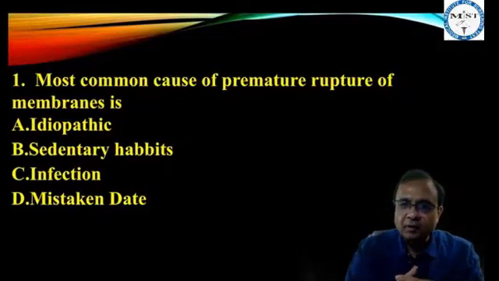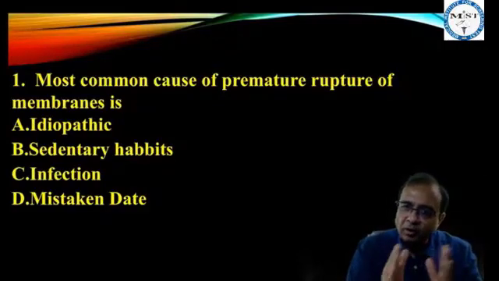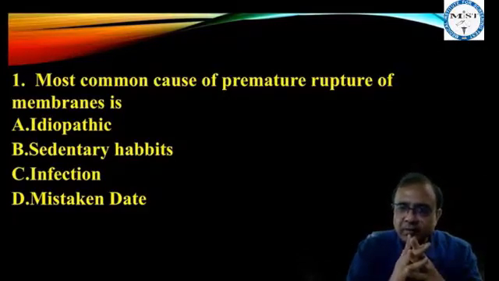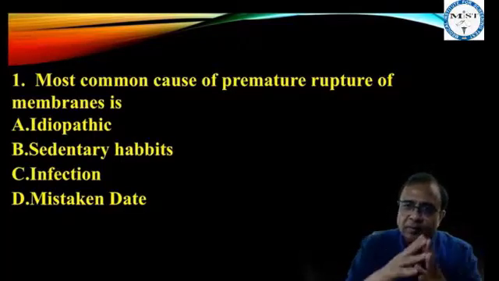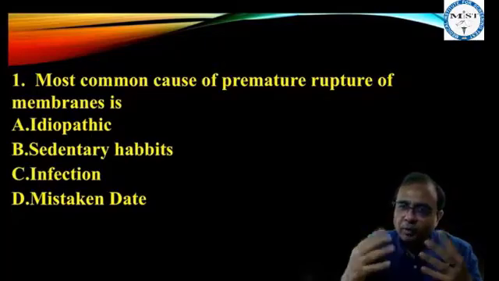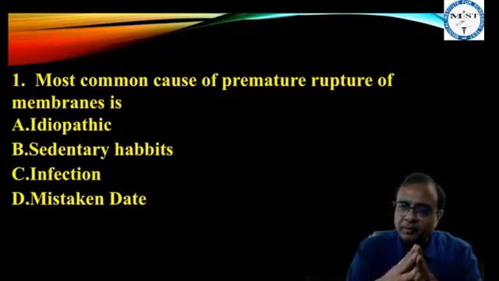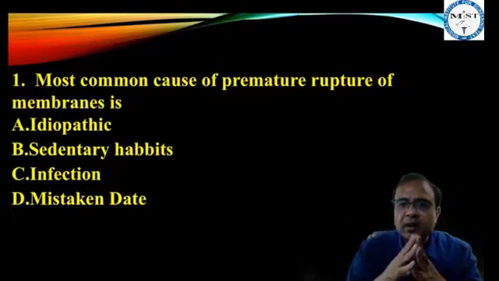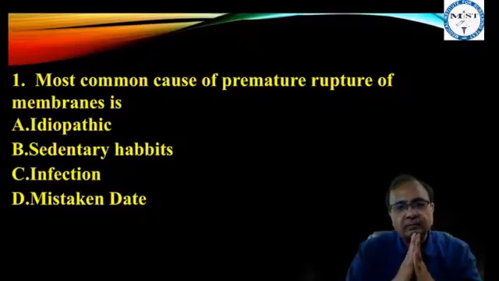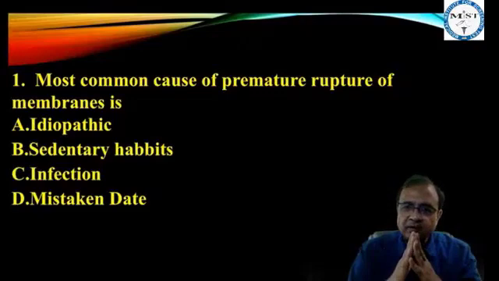Most common risk factor of placenta previa, history of previous placenta previa. Abruptio placentae, history of previous abruptio placentae. Ectopic pregnancy, history of previous ectopic pregnancy. So, the answer to this question is infection.